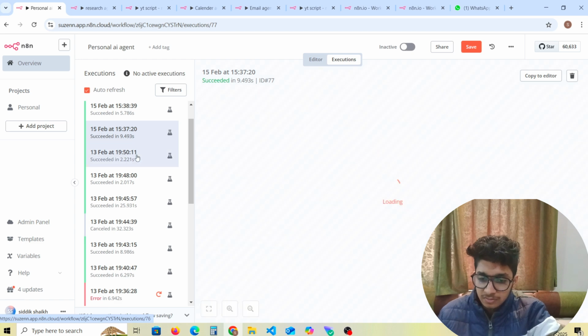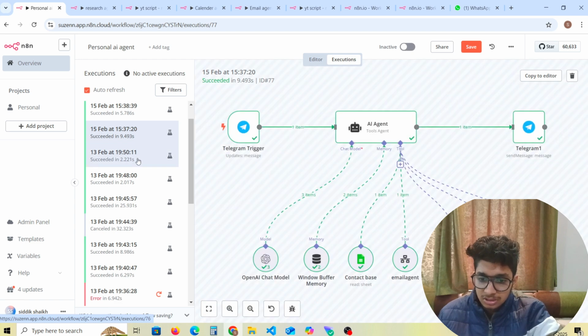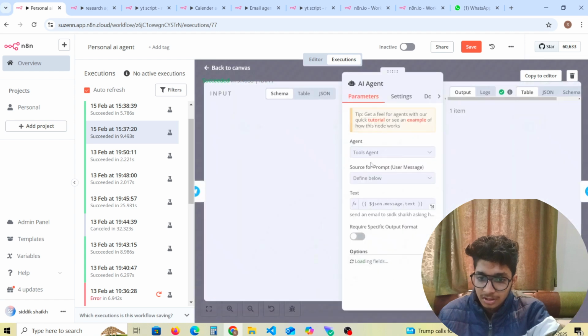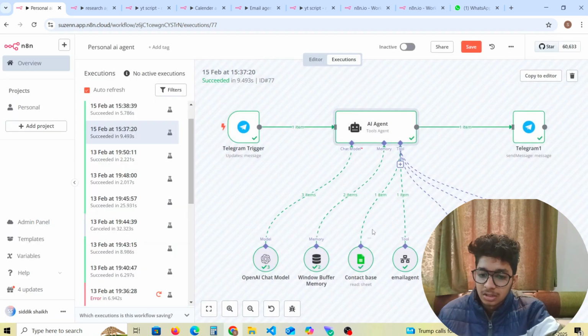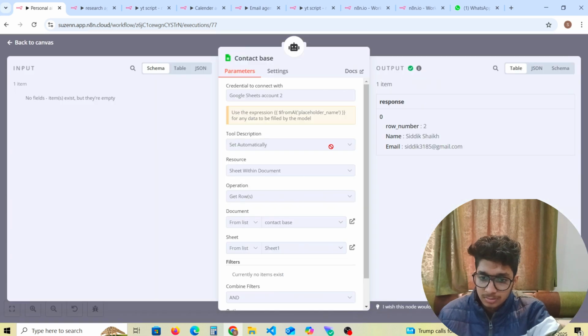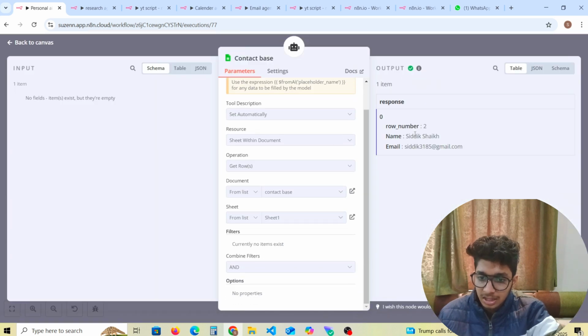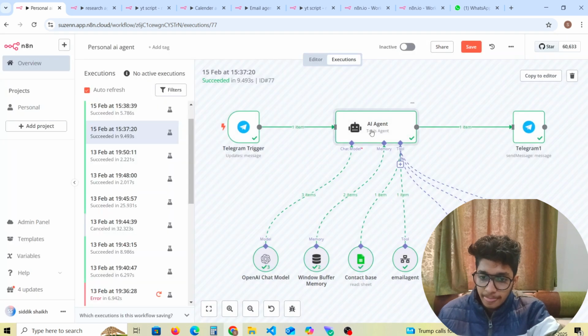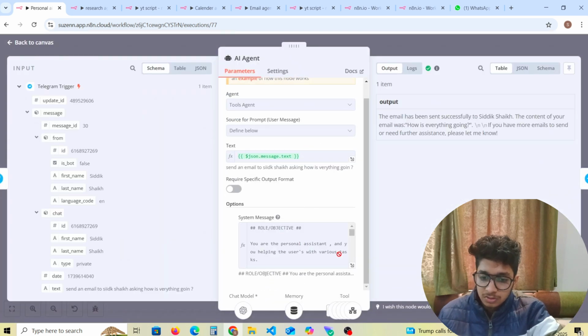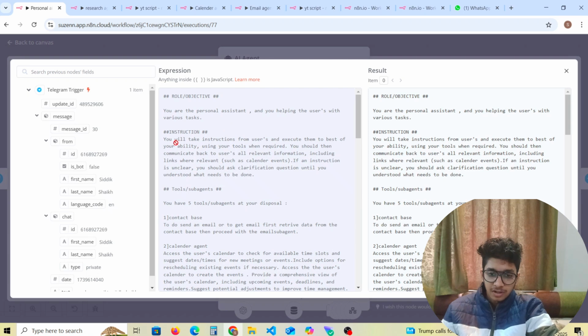What was happening is it was hitting the contact base and then going to the email agent. It was retrieving the information from the contact base, which I have attached. This is the name, Sadiq Sheikh, and we have given the email. So that's why it's working. It was working because I have given the perfect prompt.